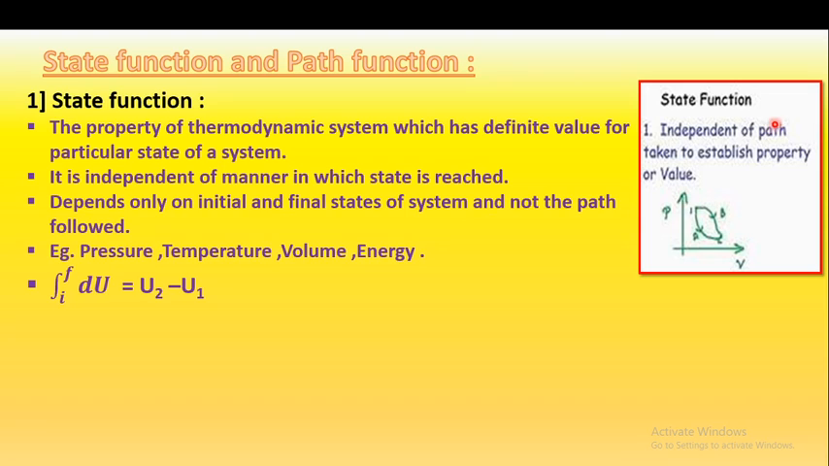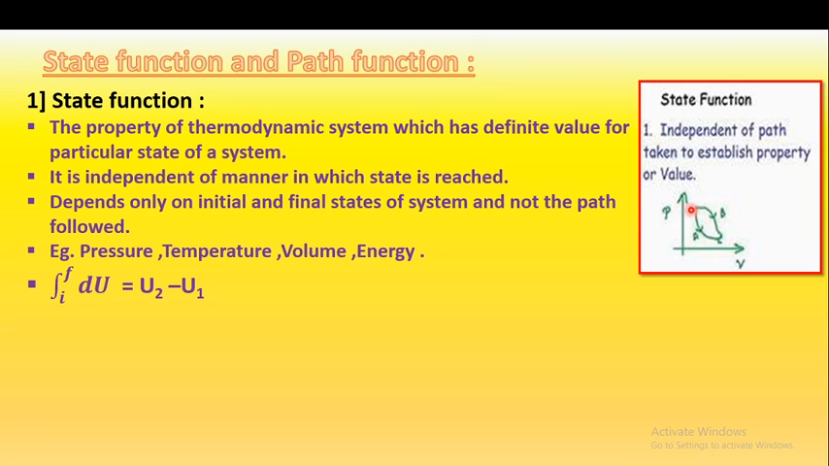So this is the diagram which shows the state function. It is independent of the path taken to establish a value. If we consider on the y-axis one property called pressure, and on the x-axis one property called volume, and consider these two states 1 and 2, the system can reach by this way, that is B, or by this way, A.